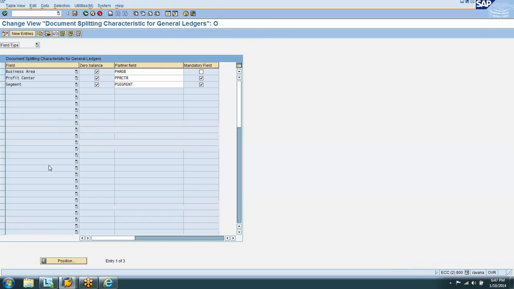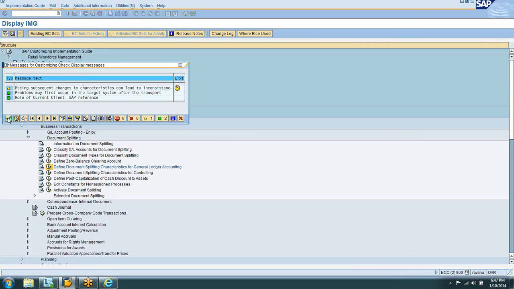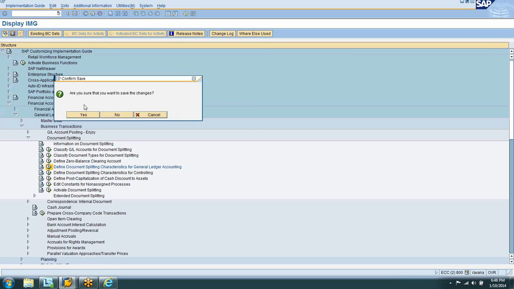Remove that mandatory on the right side for both. Just save it. What does that mean? I'll let you know when I'm in new GL; I have not covered this topic yet. Are you sure? Yes. Okay.